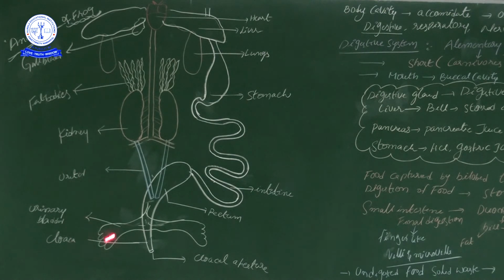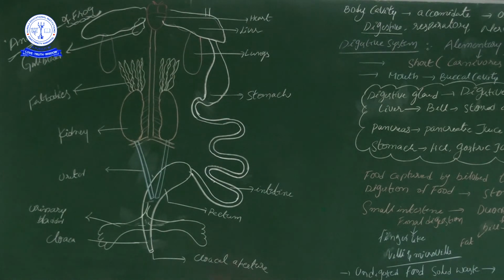Then the urinary bladder also opens to the rectum. The alimentary canal and kidney both jointly open into the cloaca. Cloaca onwards, the cloacal aperture, it will open. So here a common hole is used for excreting nitrogenous waste material and also undigested food.